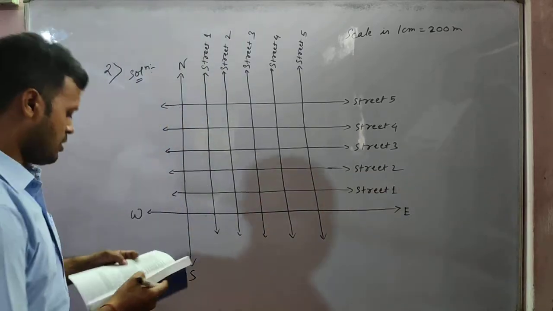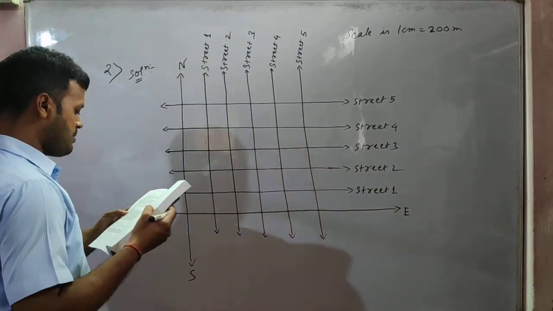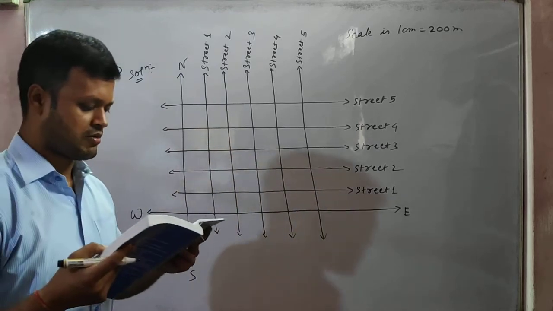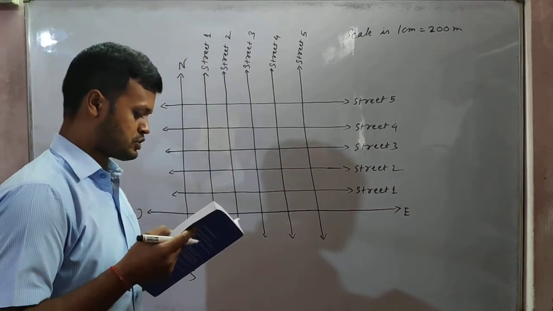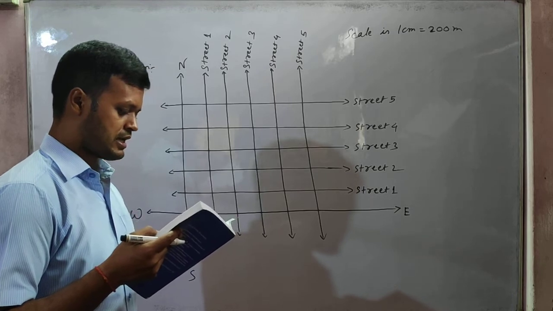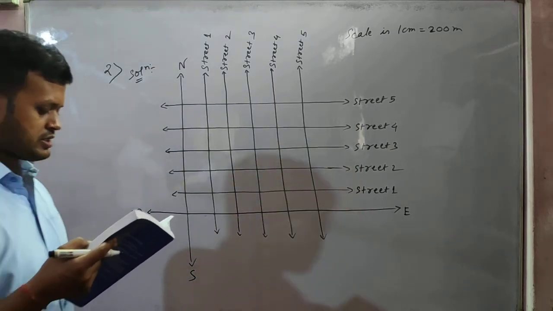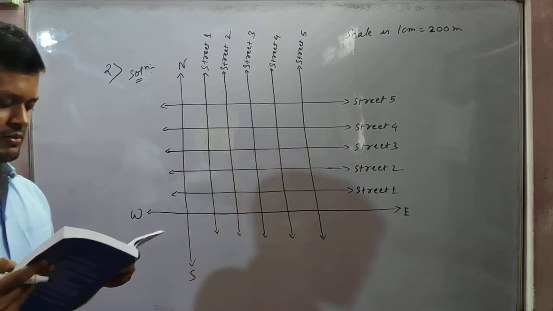After that, there are many cross streets in your model. A particular cross street is made by two streets, one running in the north-south direction and another in the east-west direction. Each cross street is referred to in the following manner.